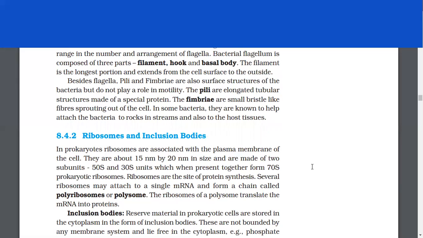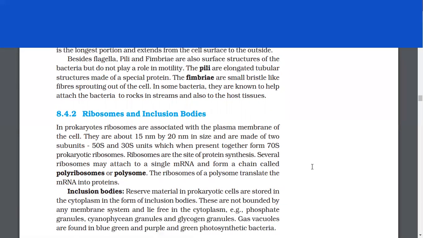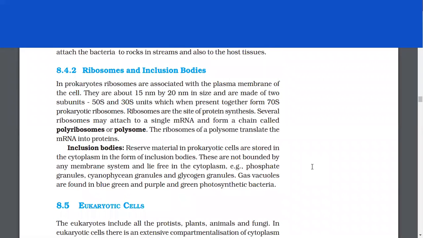The pili are elongated tubular structures made of a special protein. The fimbriae are small bristle-like fibers sprouting out of the cell. In some bacteria, they are known to help attach the bacteria to rocks in streams and also to the host tissues. Ribosomes and inclusion bodies.